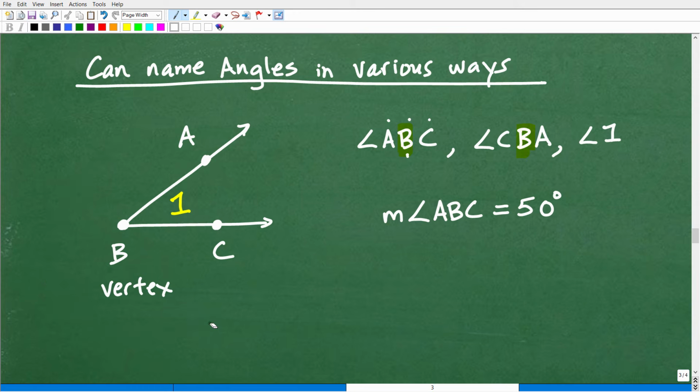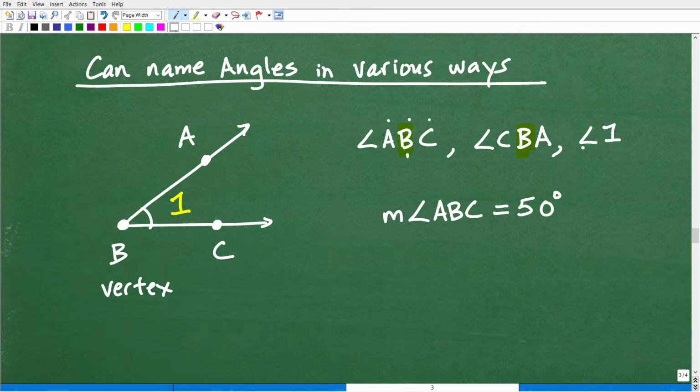But I also could go this way, angle CBA, as well. Again, B is the vertex. It's more common to go the first way when we're naming angles, but technically you could kind of get away with that as well. And then you could put a variable or a number. So you could have right here a 1. So I could call this angle 1 as well.